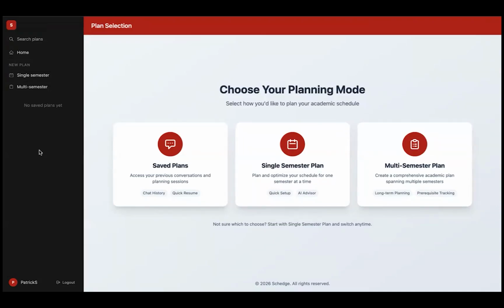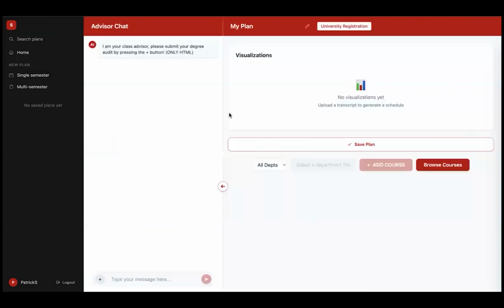With the use case, let's say I'm a freshman student coming in, going into computer science, and I would like to build out my first semester plan, but I'm not too sure where to start in terms of classes. So we'll jump right in here. We'll start building a single semester plan. In here, you can see two main parts. We have the advisor chat on the left side.